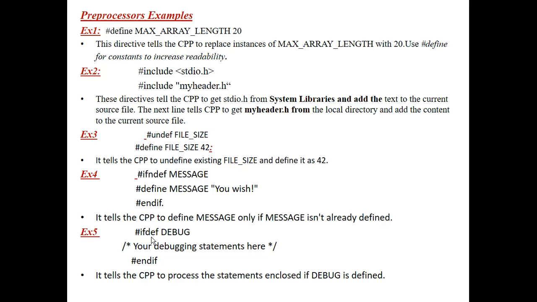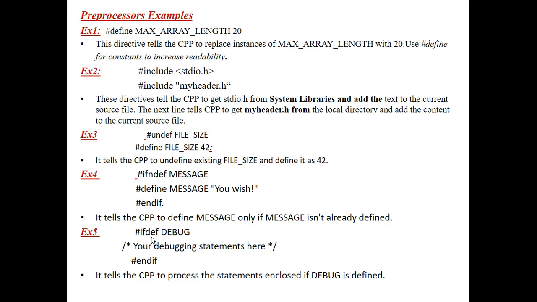That means if the definition for the debug statements is given, then execute those statements, otherwise don't execute them. Here I have given the definition clearly for the statement, that's why it is executed.